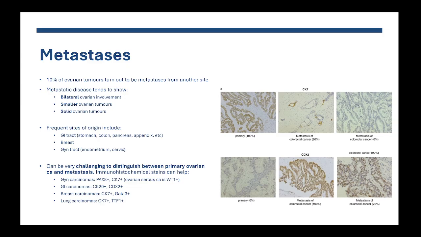Frequent sites of origin include the GI tract. Any tumor in the GI tract can have a tendency to spread to the ovary. So stomach cancer, colon cancer, pancreas, and appendix are frequent sources of metastasis to the ovary. But we also often see breast cancer metastasizing to the ovary, particularly the lobular type of breast cancer. And finally, other gynecological tumors such as endometrial cancer and cervical cancer tend to metastasize to the ovary. So as I said, it can be quite challenging for the pathologist to make the distinction.